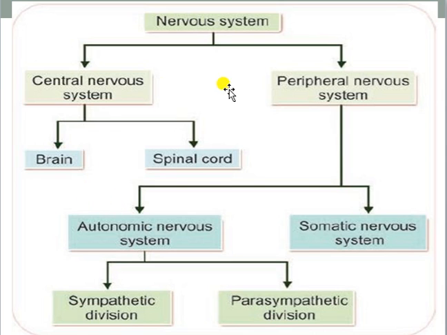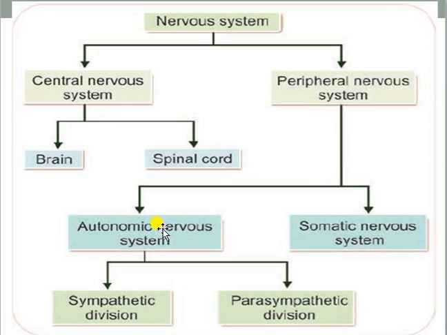Here you can see mainly the nervous system is classified into two categories. One is central nervous system and another one is peripheral nervous system. The central nervous system is exclusively present within the brain as well as within the spinal cord. So this is actually composed of brain and spinal cord. And peripheral nervous system is a type of nervous system which is distributed throughout our entire body peripherally.